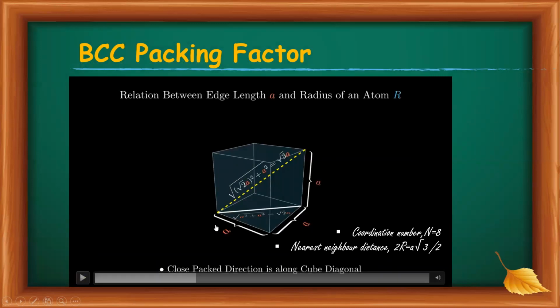Here this length is A and this length is A. Then this face diagonal must be equal to root 2A. For this triangle, one side is root 2A and the other side, the height, is A. Then the body diagonal must be equal to root 3A.